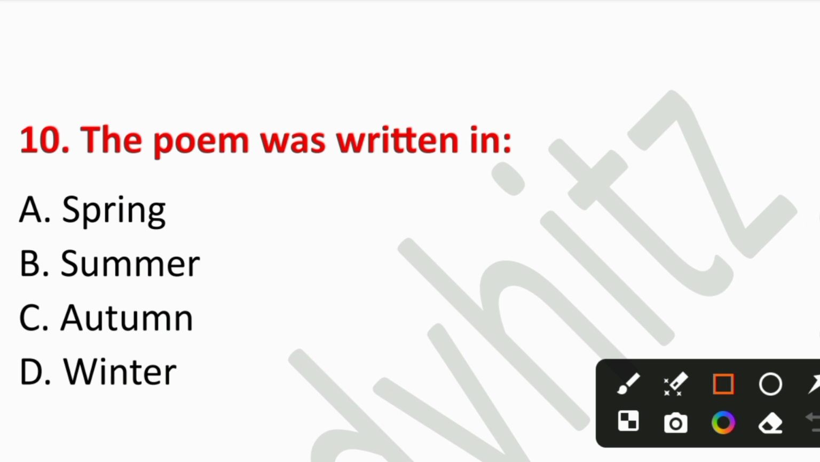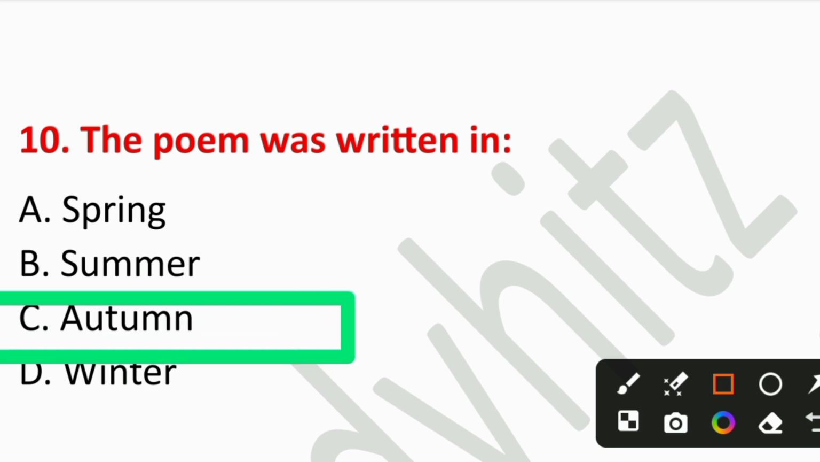Question number 10. The poem was written in A. Spring, B. Summer, C. Autumn, or D. Winter. So the right answer is option number C. Autumn. The imagery of decay and transition reflects the autumn season.